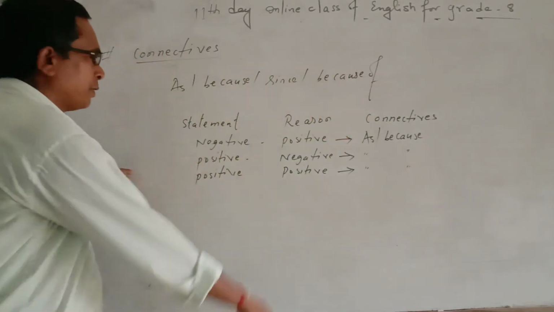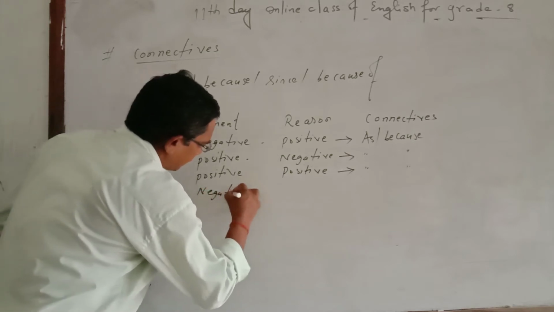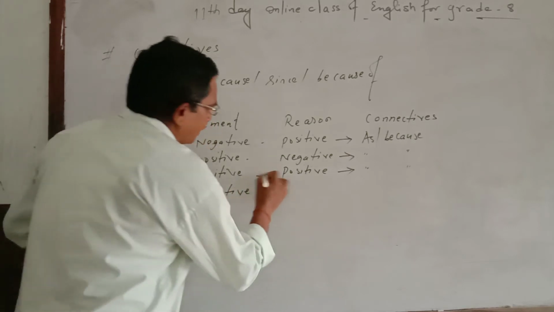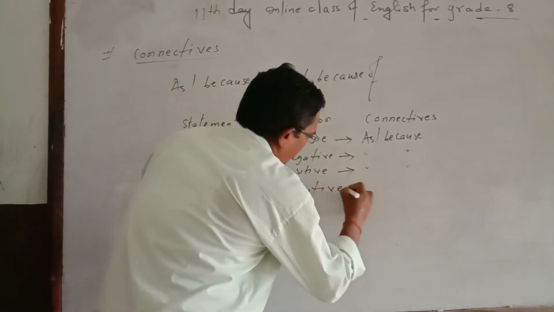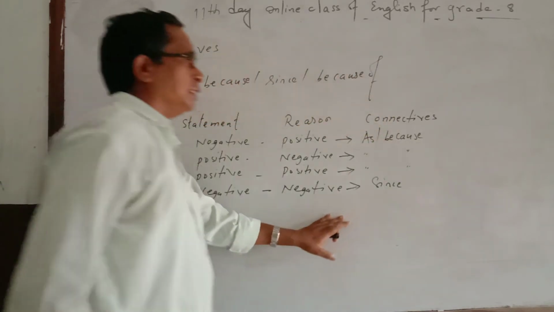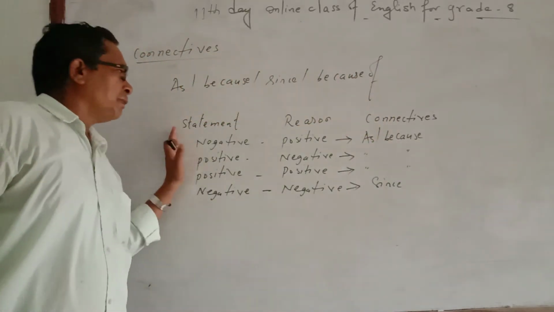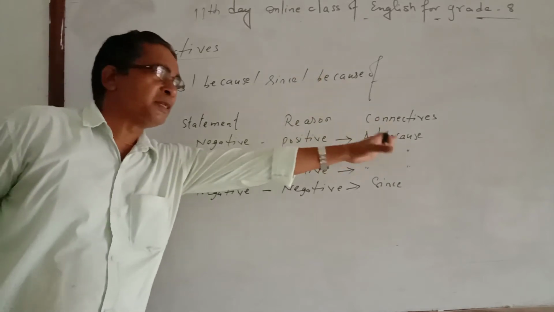That's your wish. But if statement and reason both are negative, at that time you can use since. Once again you watch. If statement is negative and reason is positive, then you can use either as or because.